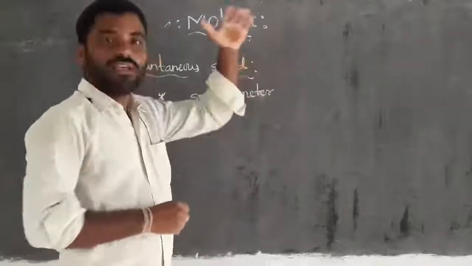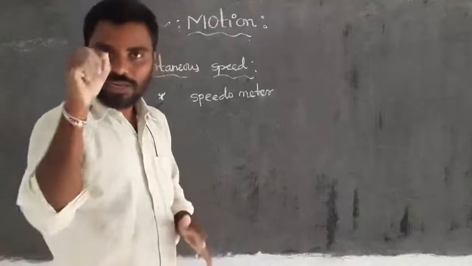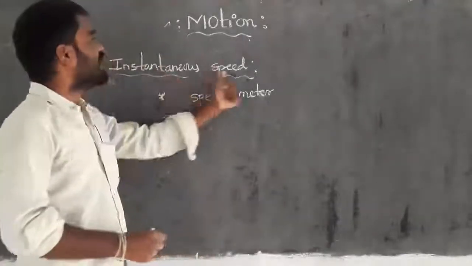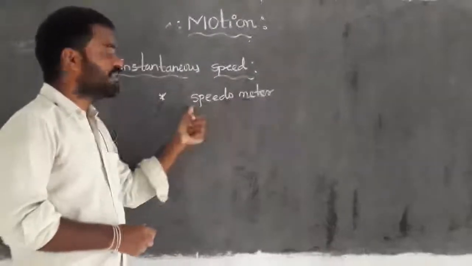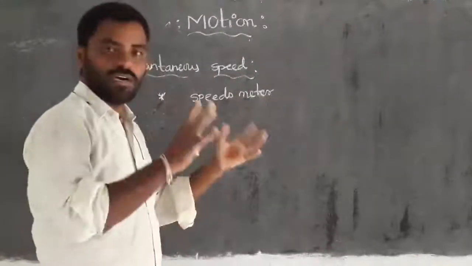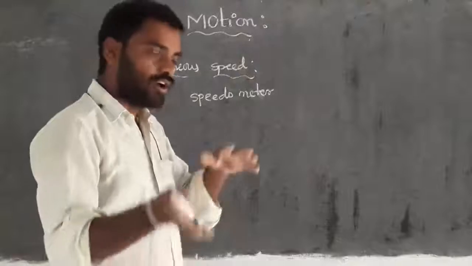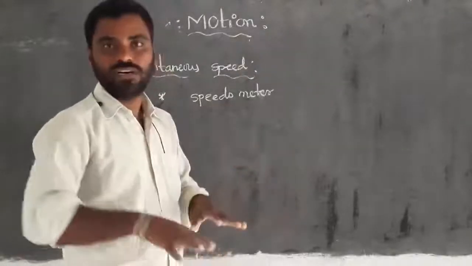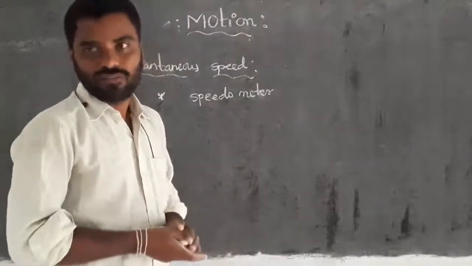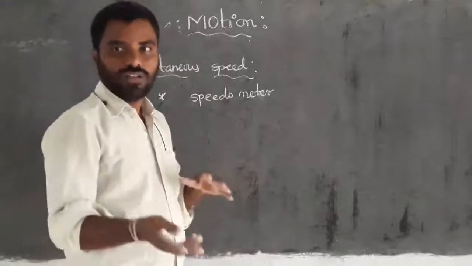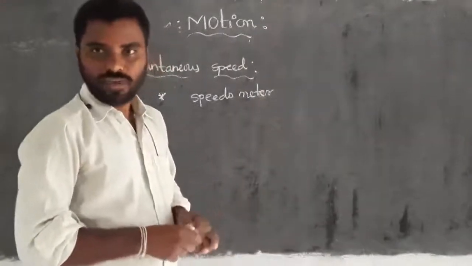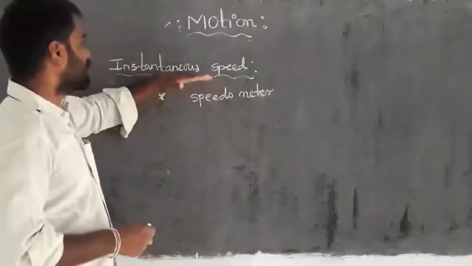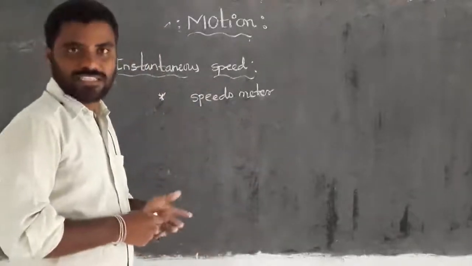So the speed of a vehicle at a particular instant we call instantaneous speed. It is simply identified with the speedometer, in digital meters or ordinary meters, in two-wheelers or whatever it may be. So the speedometer always indicates instantaneous speed.